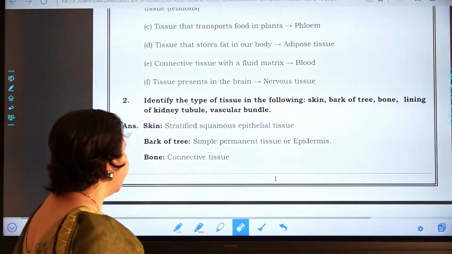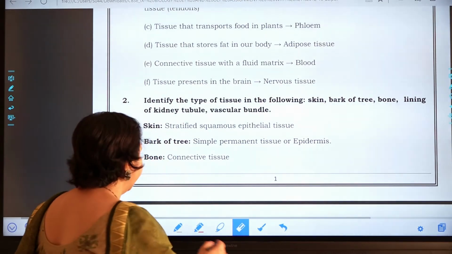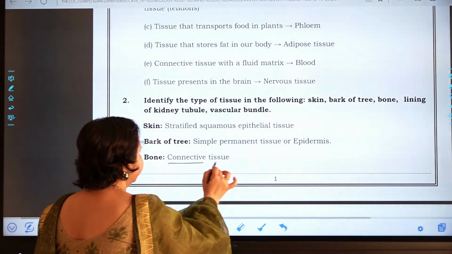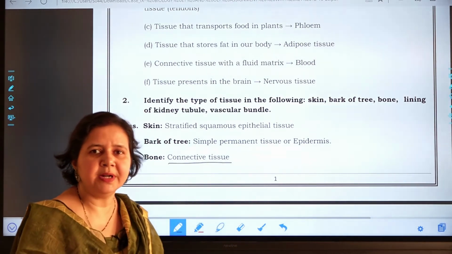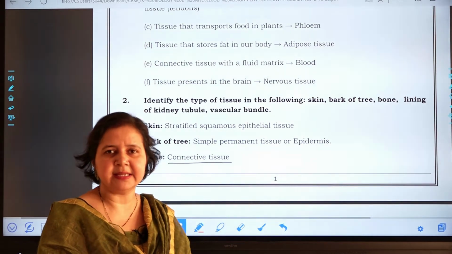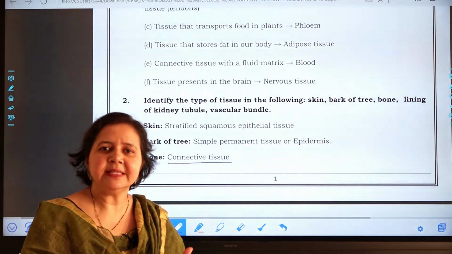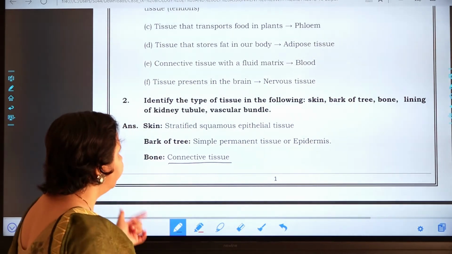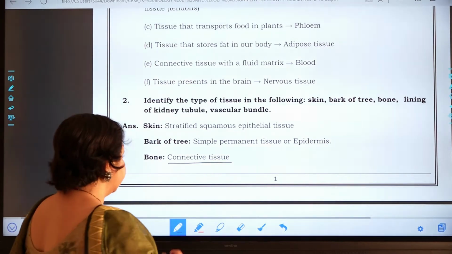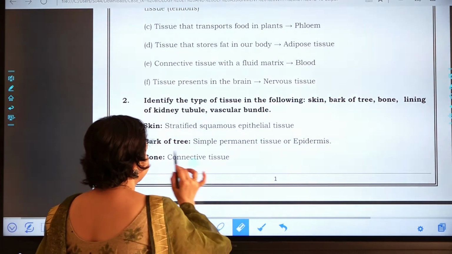Bones are connective tissue. Why are bones termed connective tissue? Since they are present all over the body, have a hard matrix, and they provide support and strength. So that is why bone is a type of connective tissue.